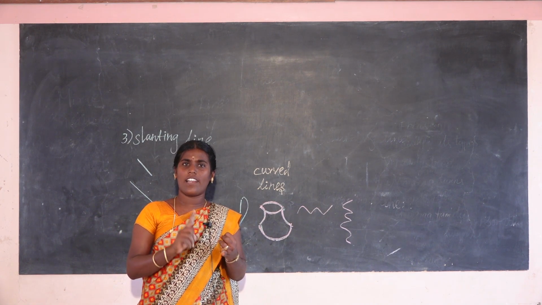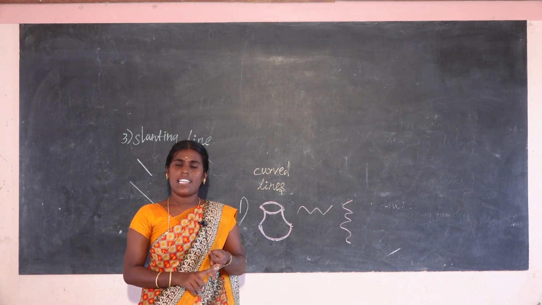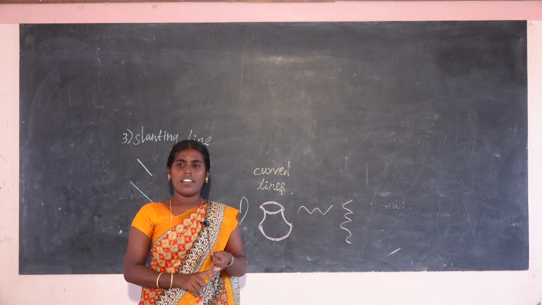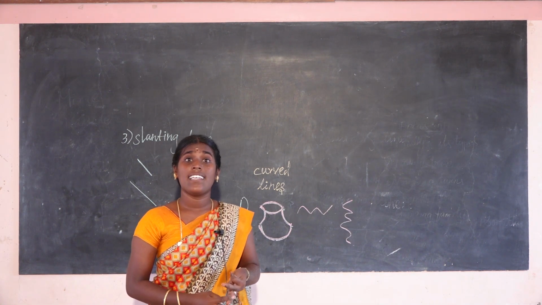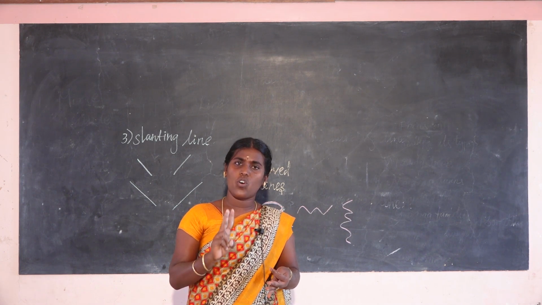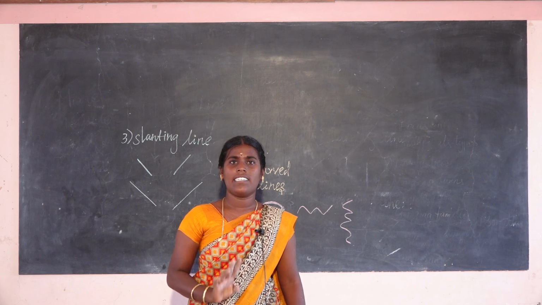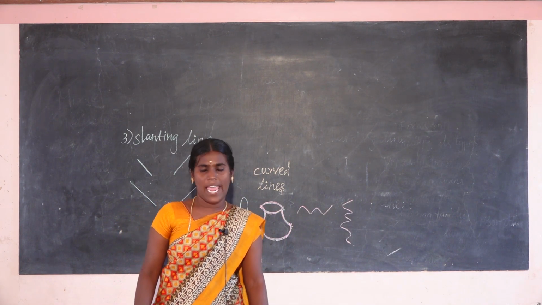Standing lines are drawn in only one way. Sleeping lines also in only one way. The third one is the slanting line. How many ways to draw a slanting line? Two ways. Okay, the basic lines are used to make shapes.